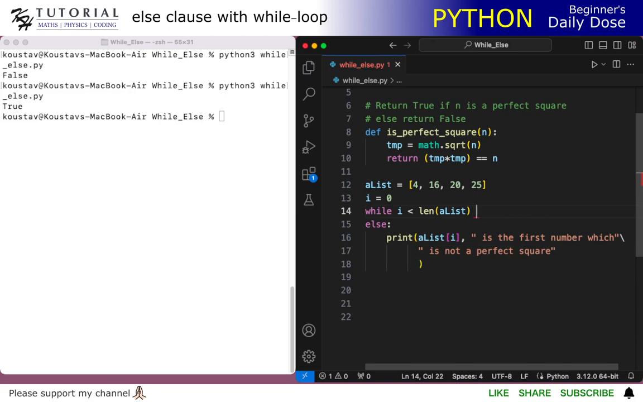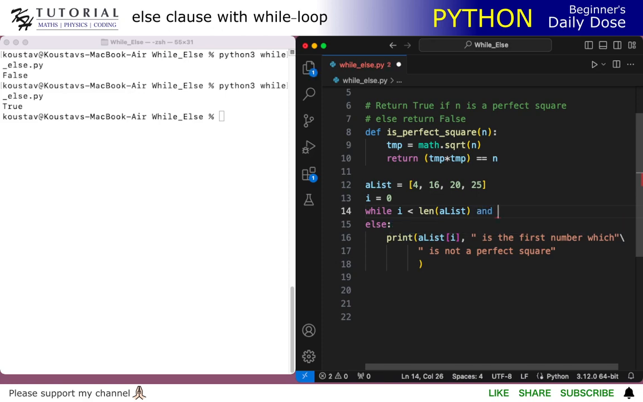So obviously the while condition, whatever condition we want to use, will be false only when we have found that the current item, that is list[i], is not a perfect square. So if I implement the while loop like this, while i is less than the length of the list, because we cannot go beyond the list,